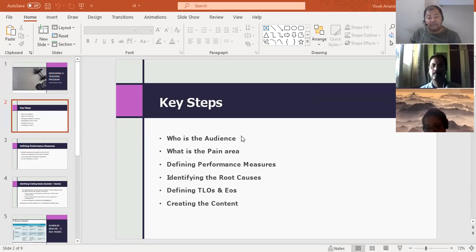One training program cannot solve everyone's purpose. Let's say a senior profile would not want too much theory or a very guided kind of session. They would believe more in a case study approach, where they want to see what the impact is and what the measure is. So first and foremost, which is very important, is to know who your audience is. Second, equally important, what is their pain area.